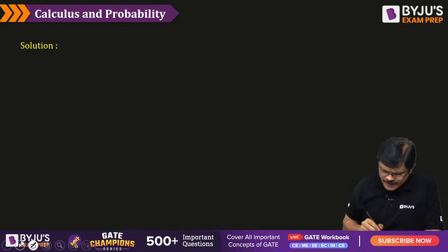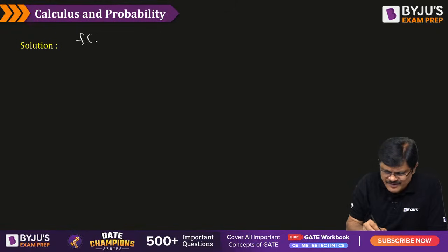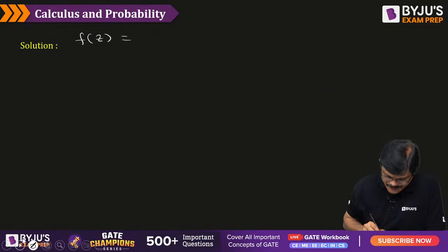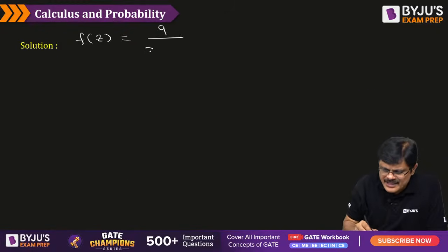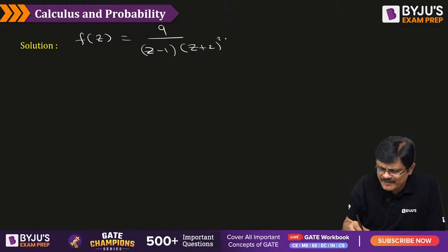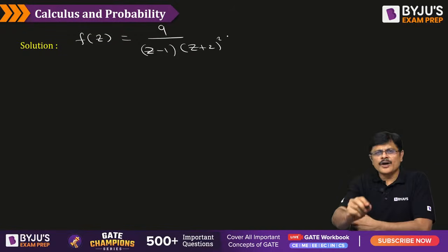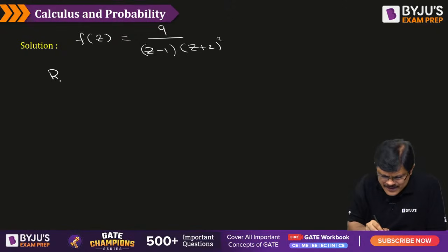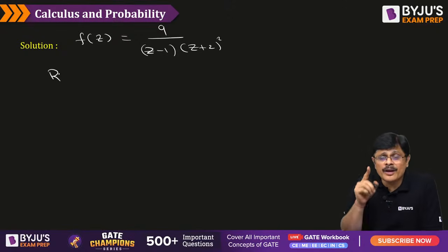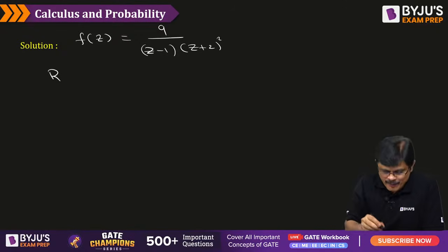Now let us find out the residue at both the points. What is f(z)? Let me write the function, which is 9 by (z minus 1) into (z plus 2) whole square, my dear friends. Now let me find the residue at both the points. Because 1 is a simple pole, apply the residue formula for a simple pole.